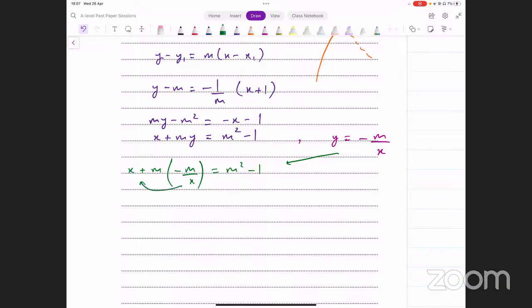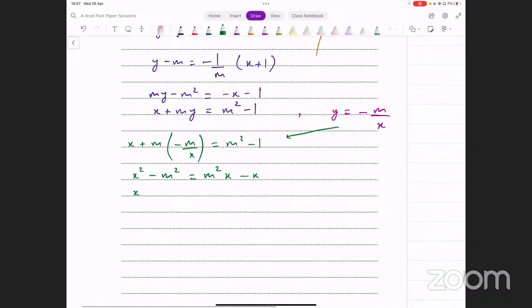x से multiply कर दें, हमें मिलेगा x squared minus m squared. On the other side we have m squared x minus x. Take all terms to one side. That gives us x squared minus m squared x plus x minus m squared equals 0.